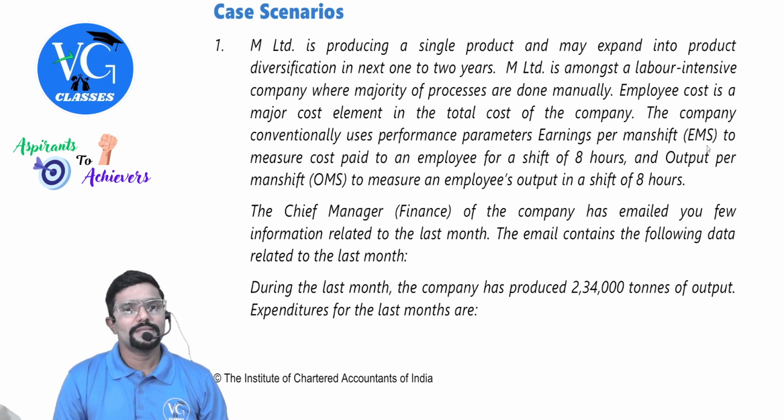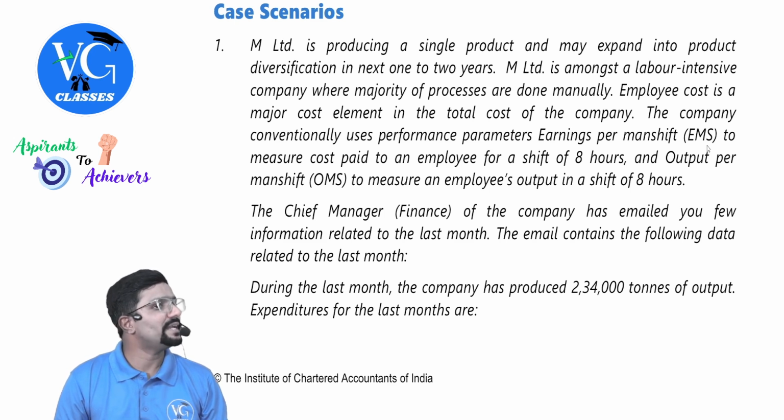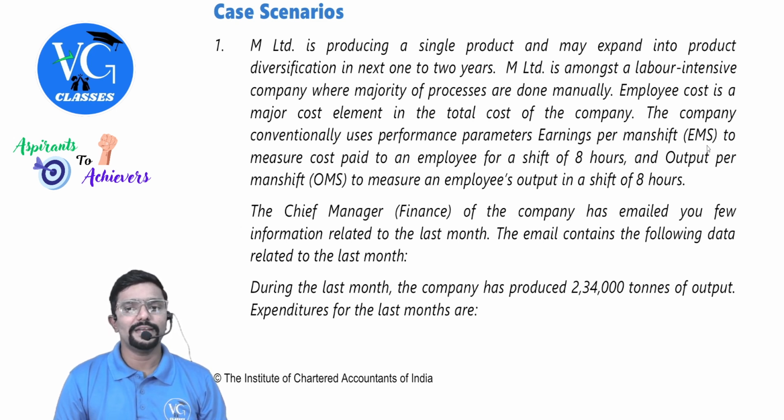The company conventionally uses performance parameters, that is, earning per man shift, to measure cost paid to an employee for a shift of 8 hours, and output per man shift to measure an employee's output in a shift of 8 hours. So in a shift, how many hours is the working time? 8 hours.